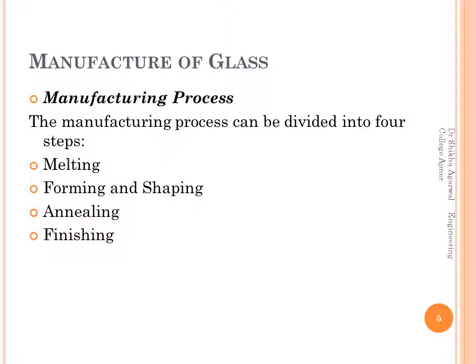Now, how is glass manufactured? There are 4 steps of manufacturing of glass. First is melting, second is forming and shaping, third is annealing, and fourth is finishing. And before all these steps, you have to prepare the raw material, that is powdering, grinding and mixing. So that is the first step, then we come to melting, forming and shaping, annealing and finishing.